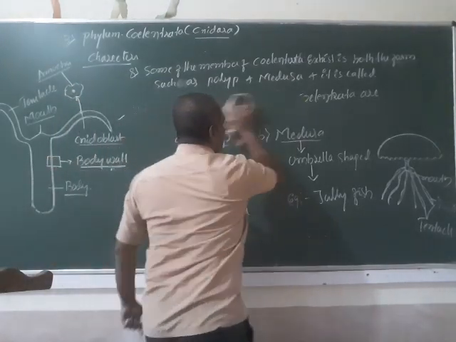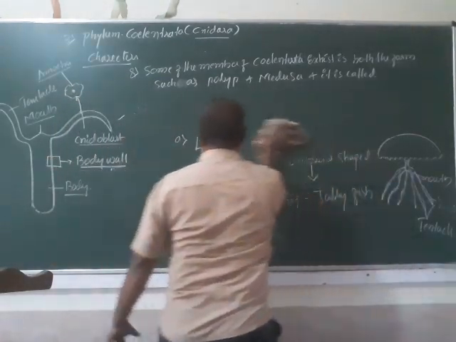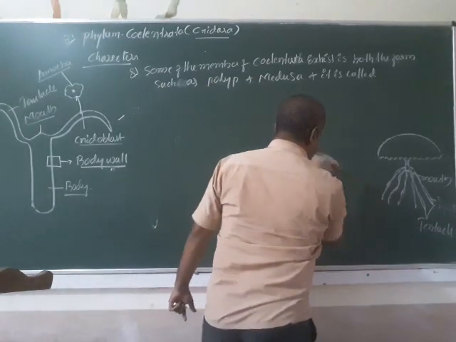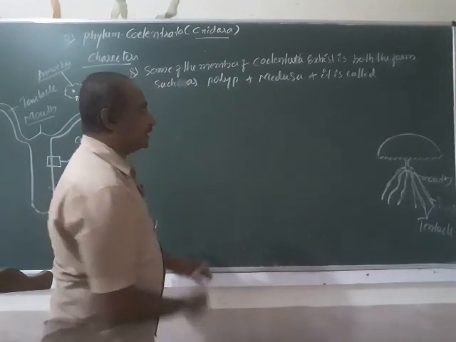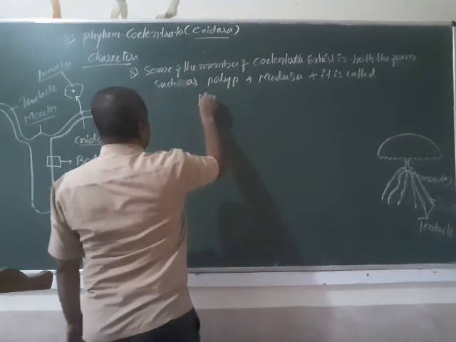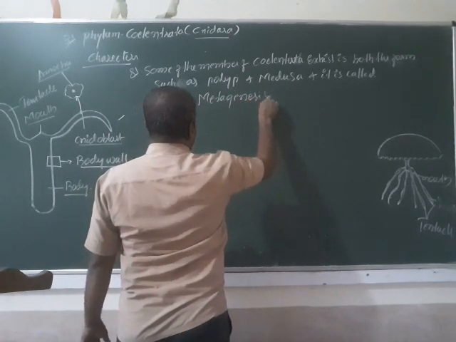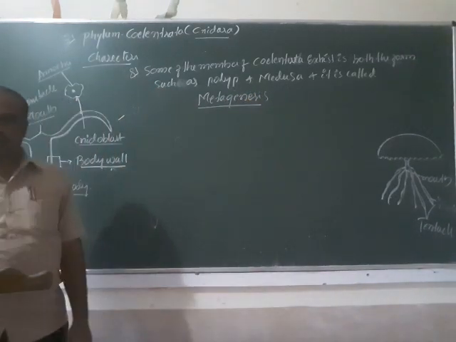I'll write it. Some of the members will have the property that is called metagenesis. So what is metagenesis?